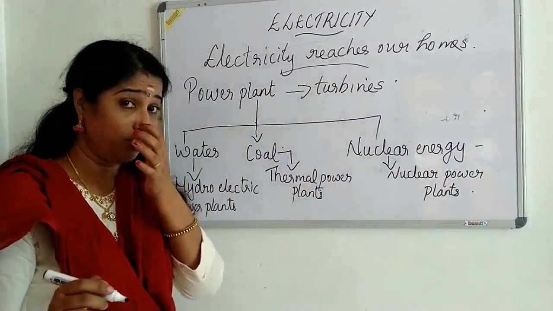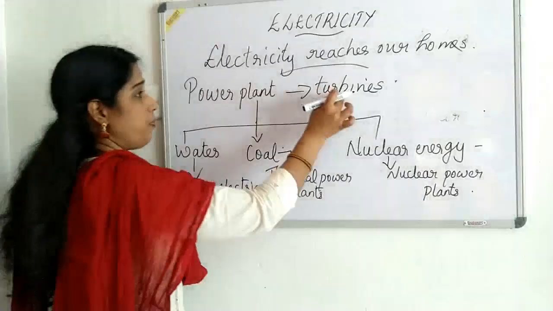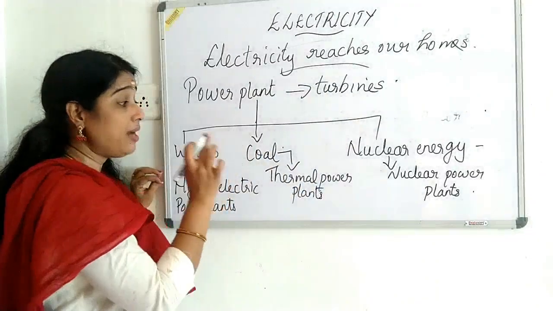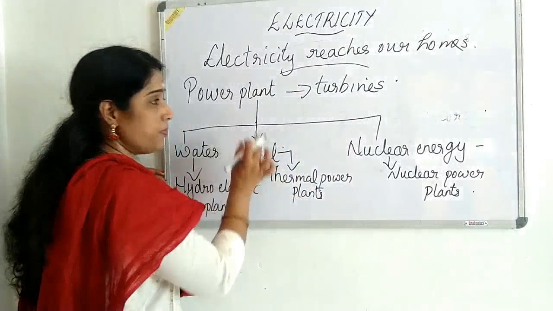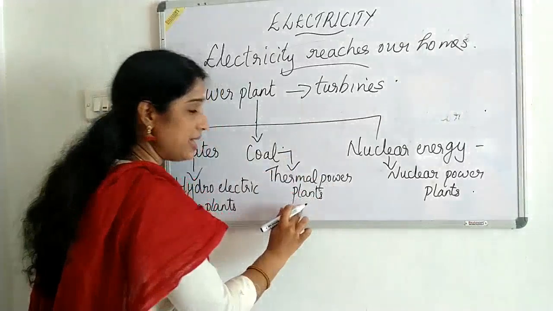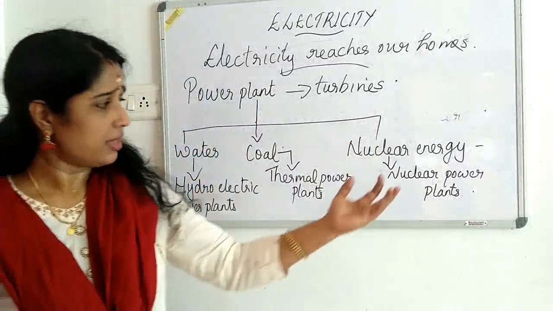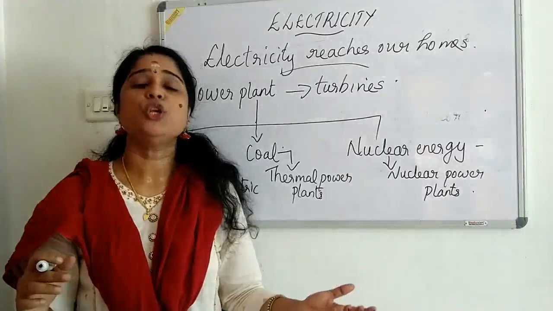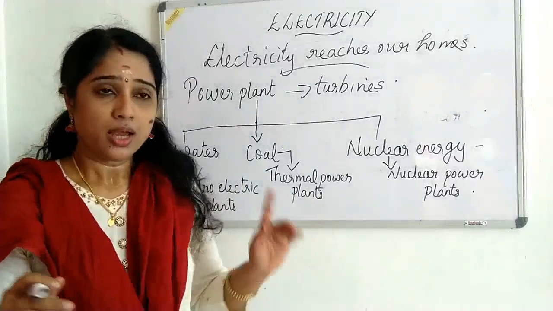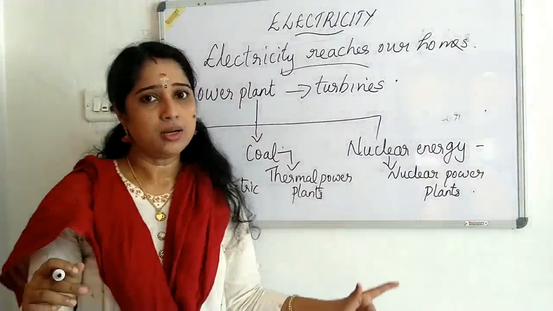Clear? So three types of power plants are there. The power plants that use the power of water to operate the turbine are known as what? Hydroelectric power plants. The power plants that use coal when the turbine works are thermal power plants. And when they use nuclear energy, nuclear fission, we call such power plants what? Nuclear power plants. From these three sources, electricity is produced. Clear? Hydroelectric power plants, thermal power plants, and nuclear power plants.